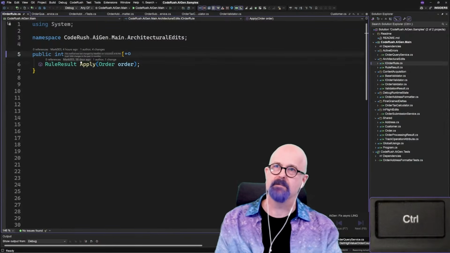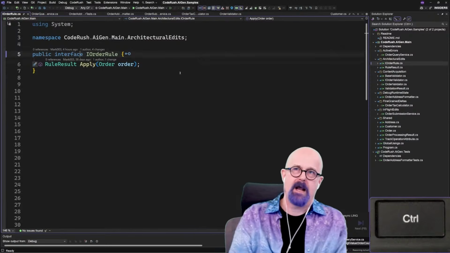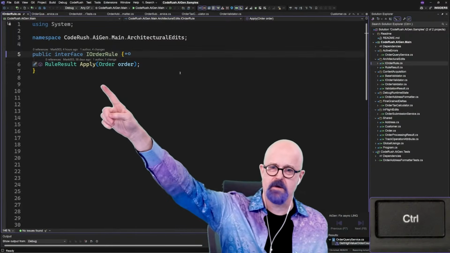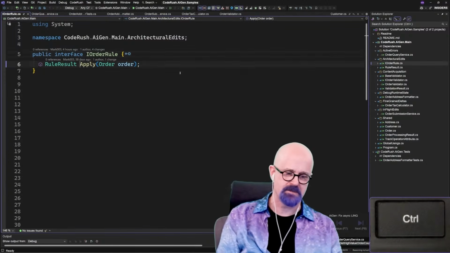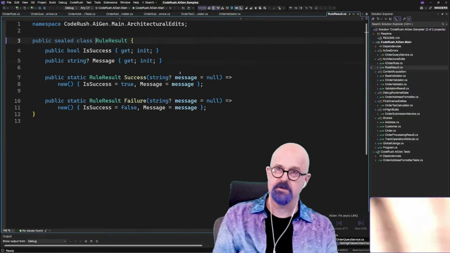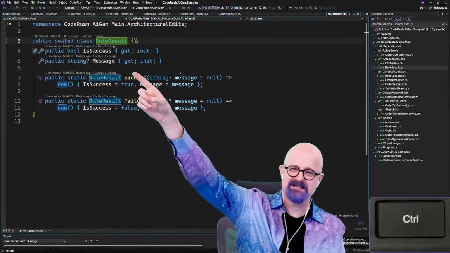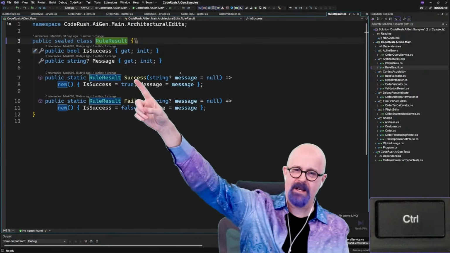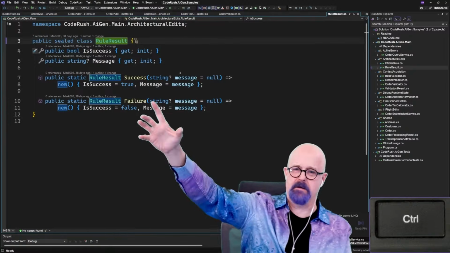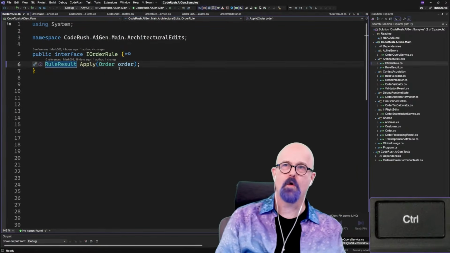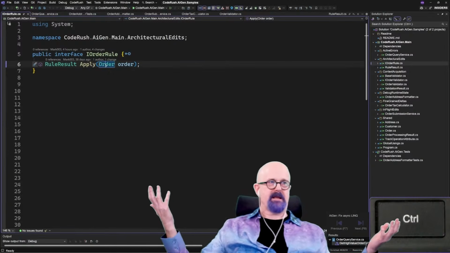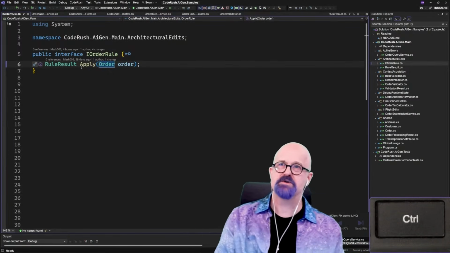So first of all, let's introduce you to this interface. It's called iOrderRule, and it's got a single method called apply. It returns a rule result. IsSuccess is a Boolean, message is a string, and then we've got some static constructors right here. So that's kind of simple, kind of typical. Order, we've seen that already, right? With that Ada Lovelace debug time thing, that was order. So we already know that. And it's got this apply method here.